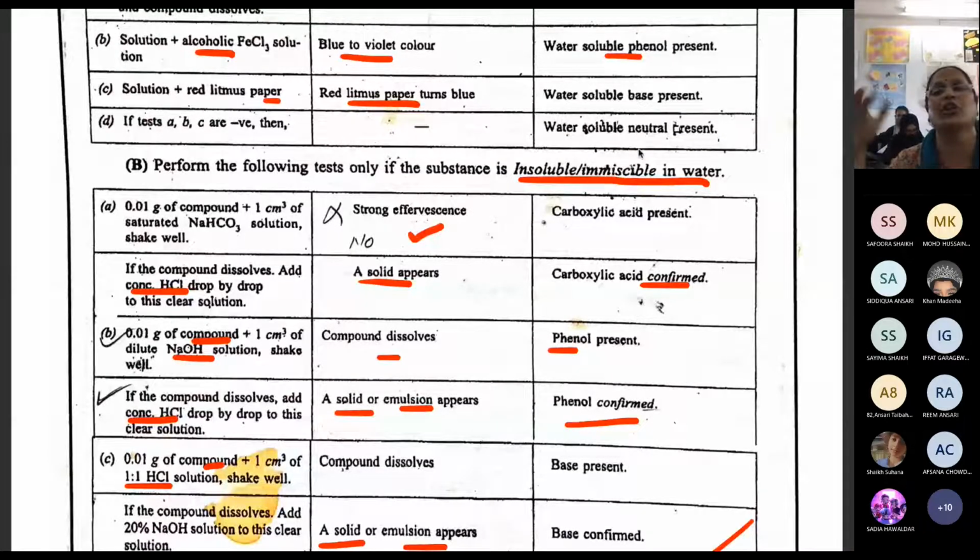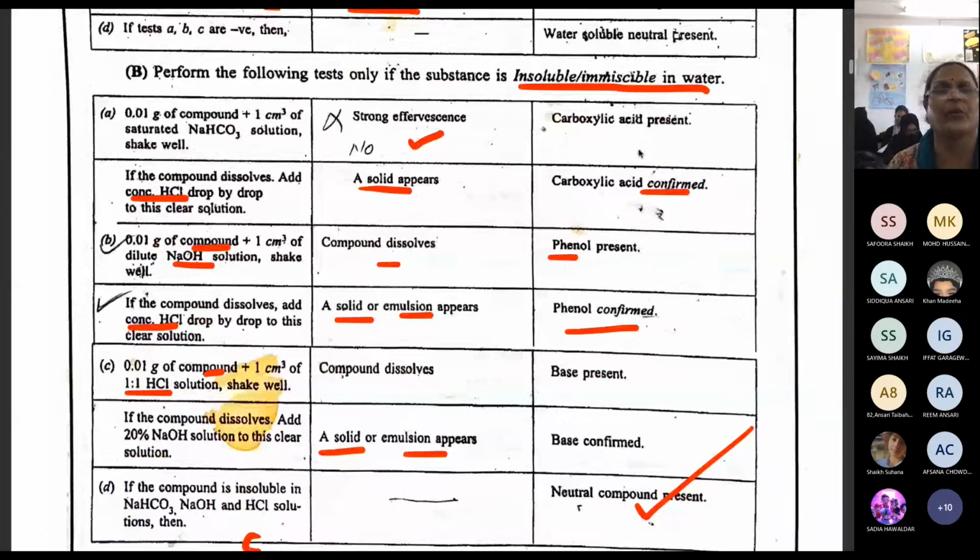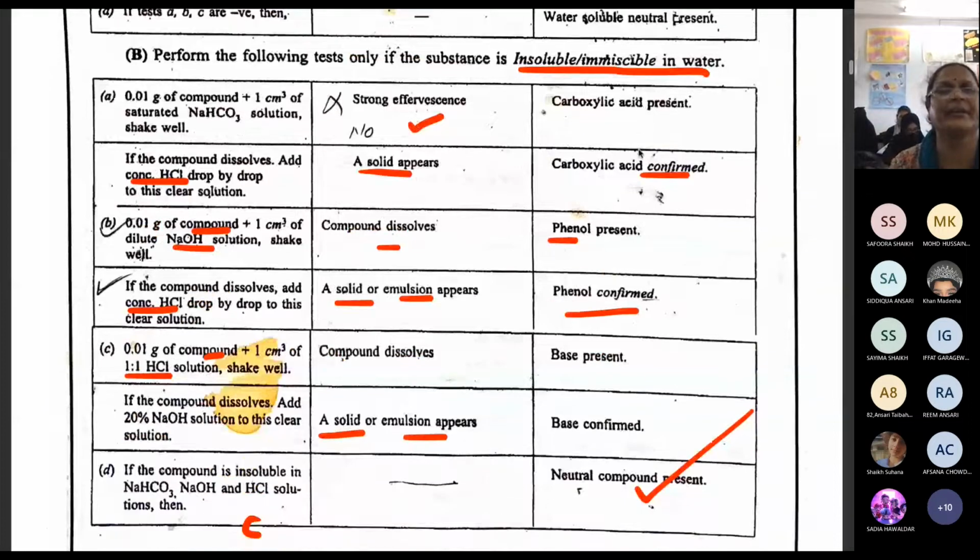Understanding? Now if it is insoluble or immiscible in water, what are you going to do? Has anybody read the first test? We are going to take the compound and saturated sodium bicarbonate.